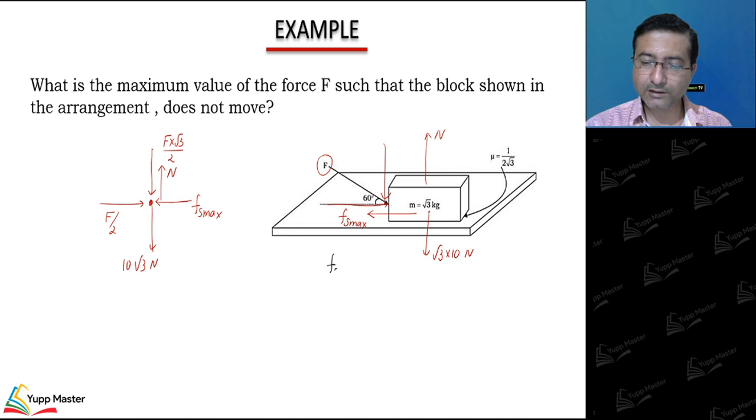So F static max is equal to F by 2. This is along the surface, perpendicular to the surface. You can see I can write N is equal to F root 3 by 2 plus 10 root 3.